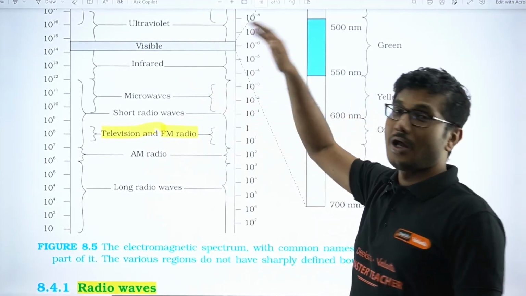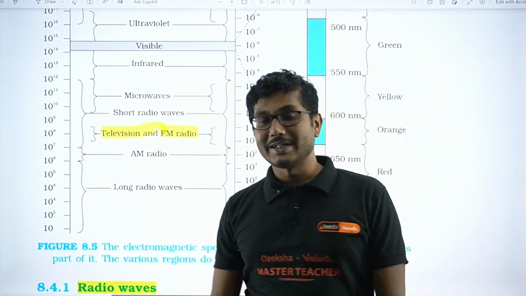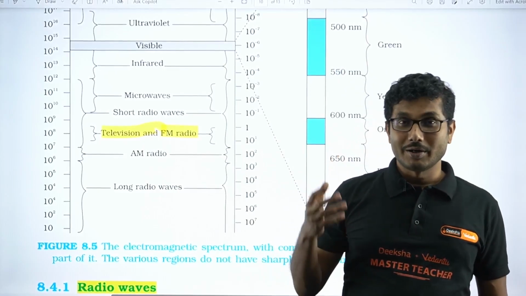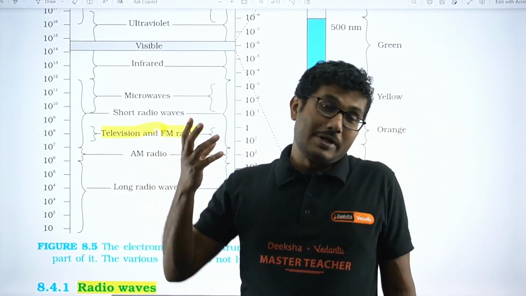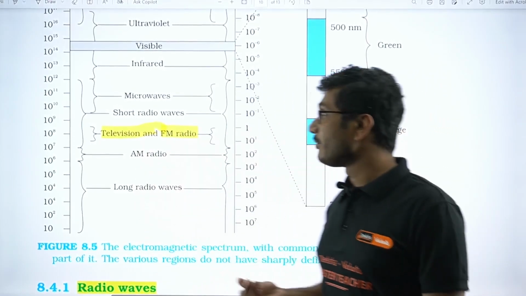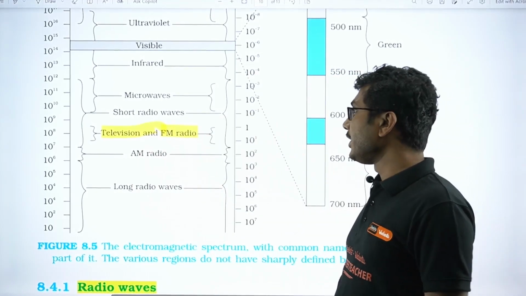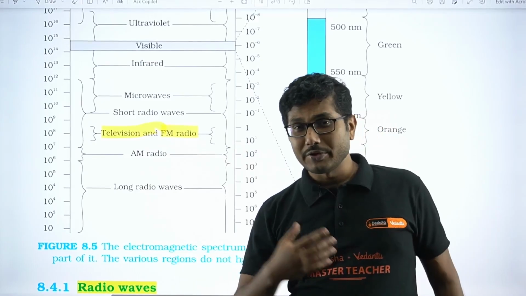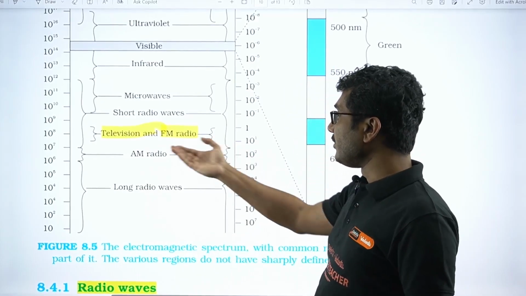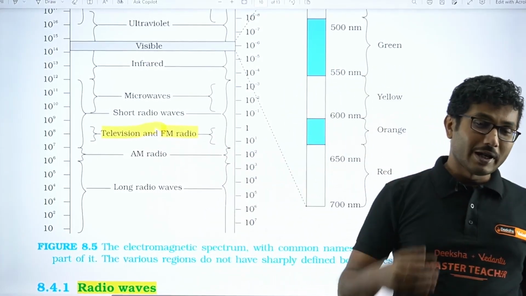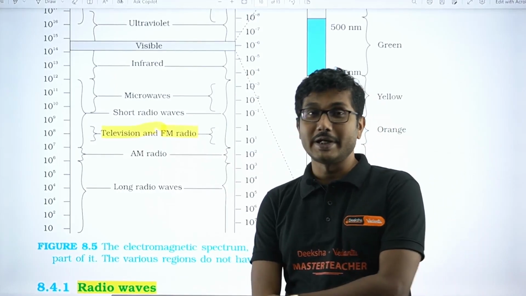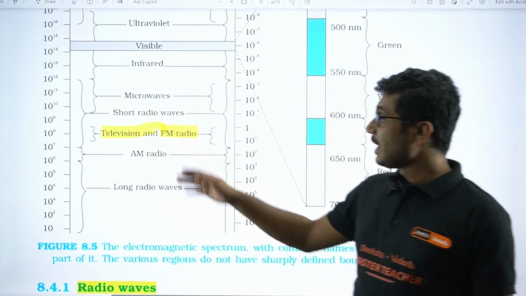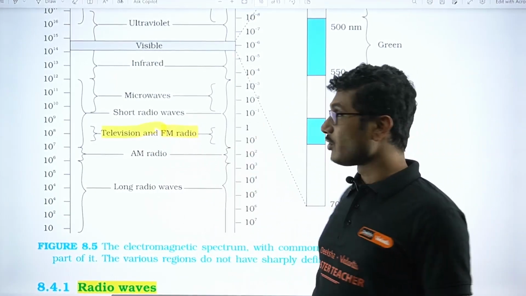Now microwaves, we have all seen microwaves. It is there in our homes. We use it to heat the food inside the microwave. Next is short radio waves. Short radio waves are also used in communication. Television and FM radio, we have all heard songs from our favorite channel on FM radio. And television obviously is there in our homes.